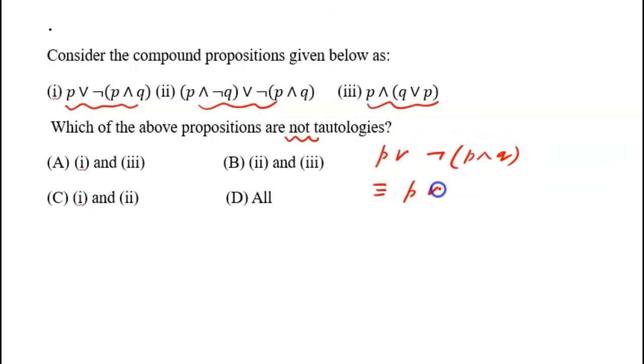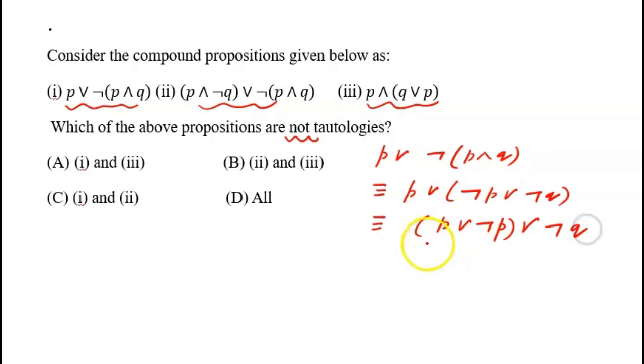This is equivalent to P or, using De Morgan's law, I can write negation of P or negation of Q. Now I can use associative law, so P or negation of P or negation of Q. Now this will always be true, right? So this will be equivalent to true or negation of Q. So that will be a tautology.